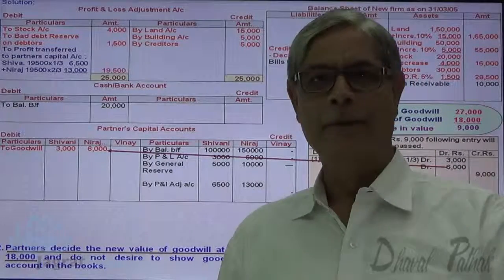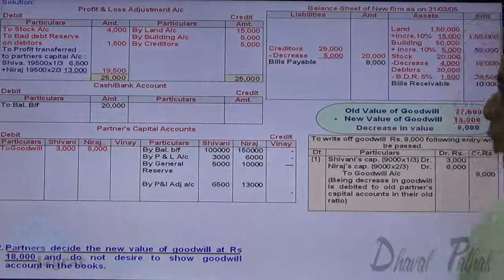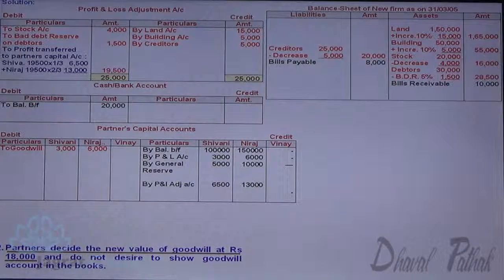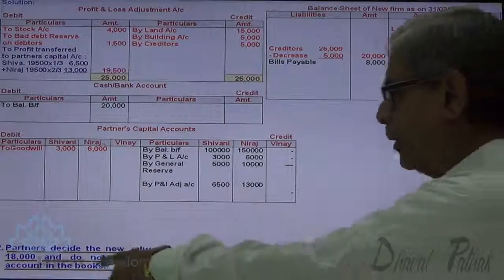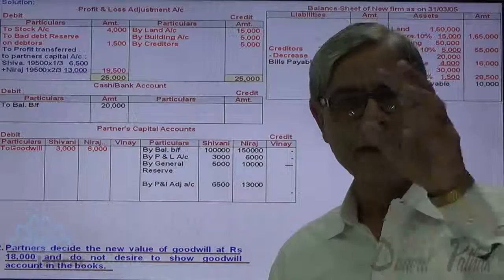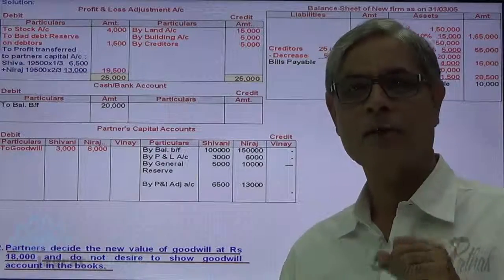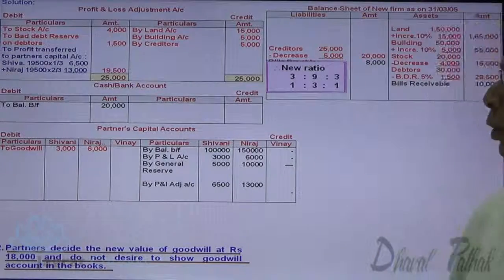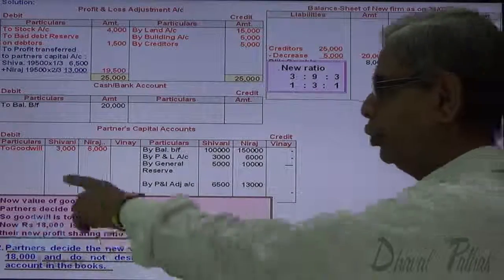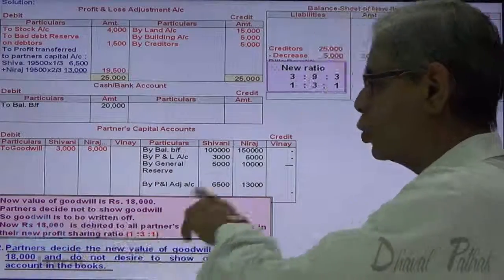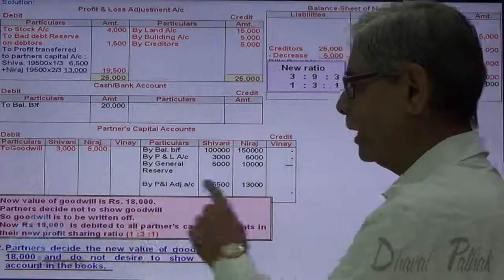Now after admission, they decide not to show the value of goodwill in the balance sheet. Now what is the balance sheet value of goodwill? After declining 9,000, it is 18,000. So 18,000 is to be written off in the new profit sharing ratio. Look at this flow. New value of goodwill is 18,000. Partners decide not to show goodwill, so goodwill is to be written off.